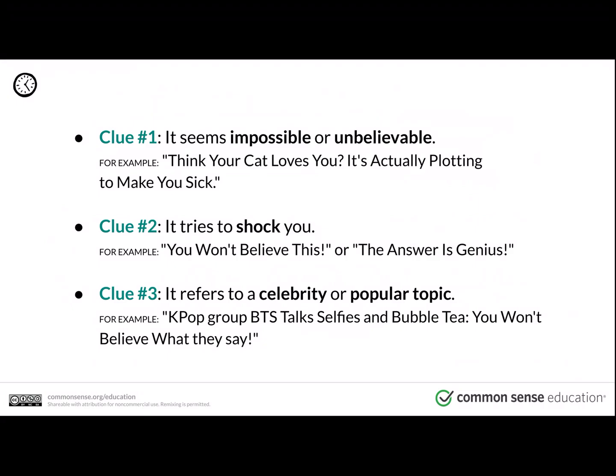Another clue it might be clickbait is that it refers to a celebrity or a popular topic. K-pop group BTS takes selfies and bubble tea. You won't believe what they say. Well, I know my friends at school are talking about this cool group BTS. I want to check this out. Now, is this something that I really need to look at right now? Or can I even tell just by looking at it, is this really an interesting article about this group, or is this just an advertisement? Watch out for that. Those are some clues.